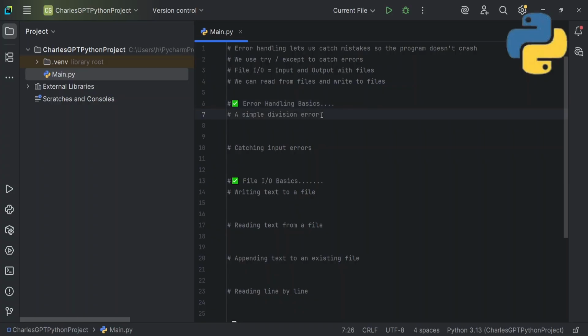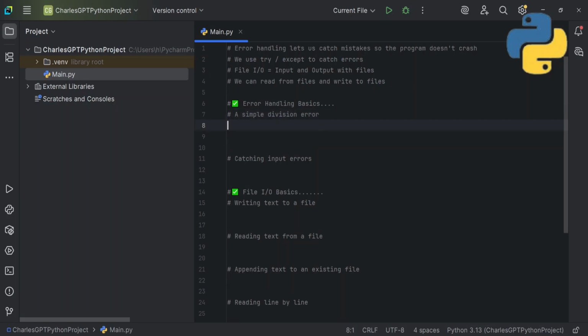So the next thing is, firstly, I'm starting with our error handling basics. Mostly you see input errors and division errors, but I'll show you the best way to catch your errors and to know your errors, and to catch them properly before a user plays around with your program and tries to crash it. I like crashing programs. It's just a thing of joy.